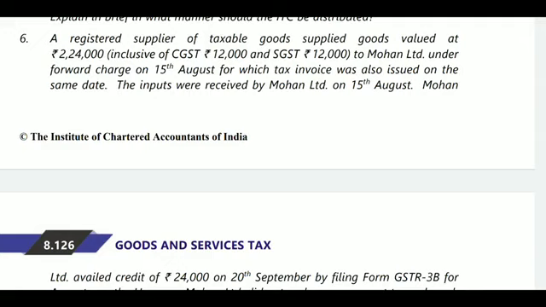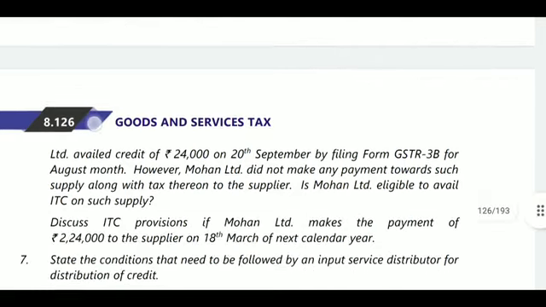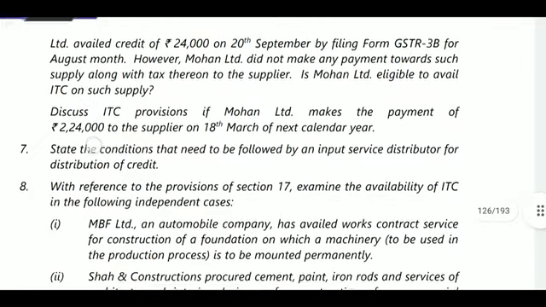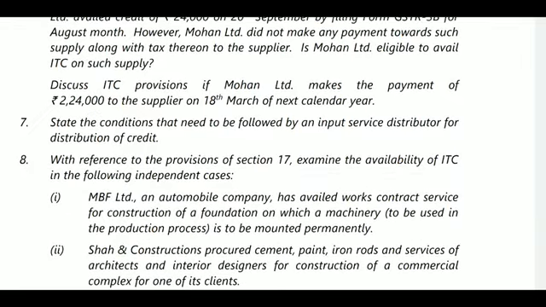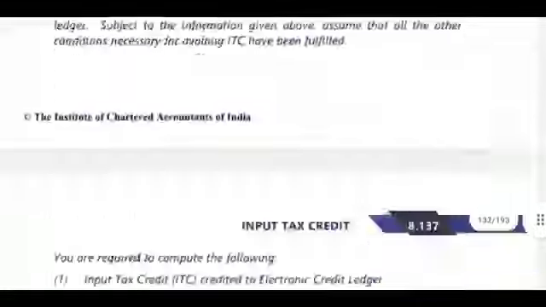The input was received by Mohan Limited on 15th August. Mohan Limited availed credit of 24,000 in the September filing month, GST for August. However, Mohan Limited did not make any payment towards such supply along with the tax therein to the supplier. Is Mohan Limited eligible to avail ITC of such supply? Discuss ITC provisions if Mohan Limited makes payment of 2,24,000 to the supplier on 18th March next calendar year. Here Section 16 will tell that if any amount is payable, it must be paid within 180 days.